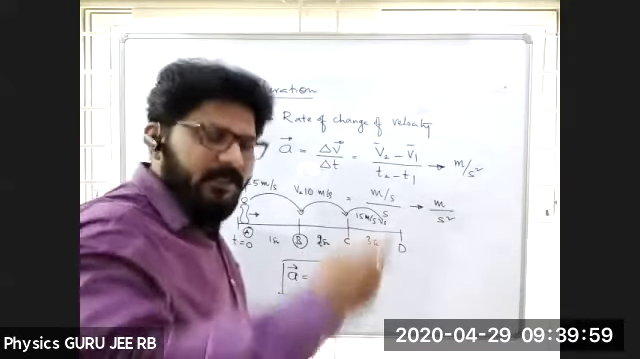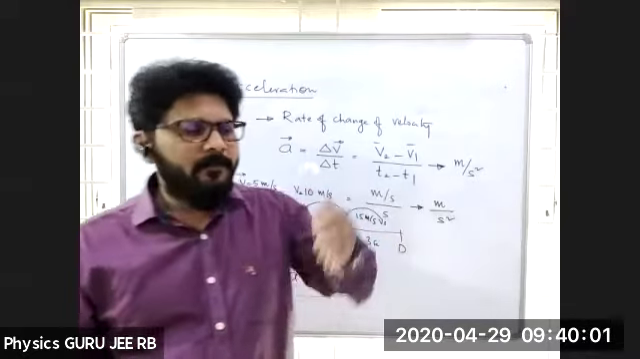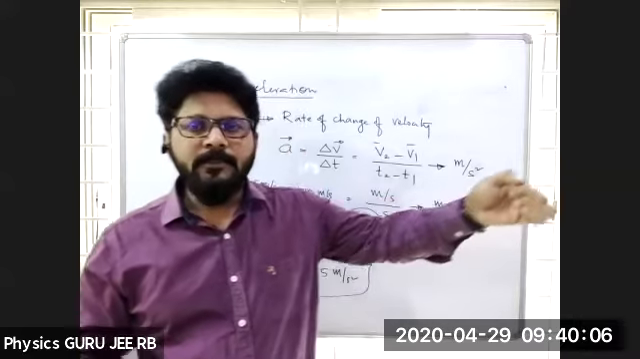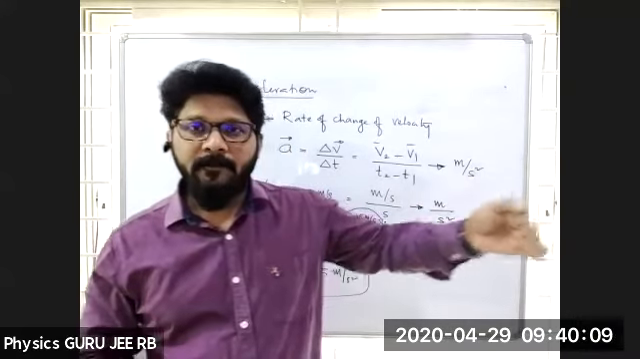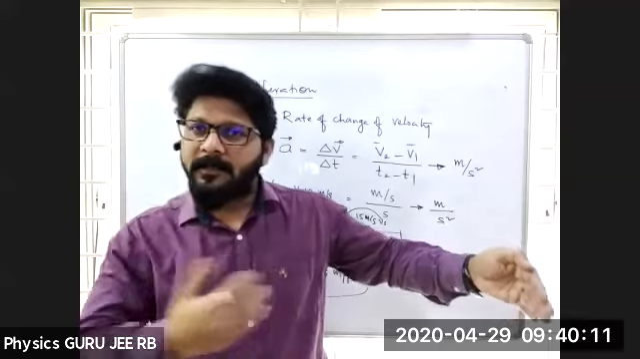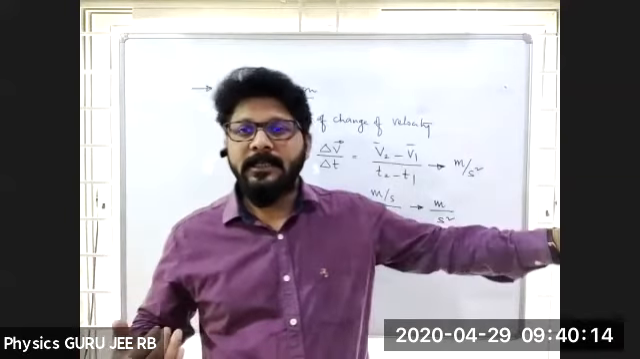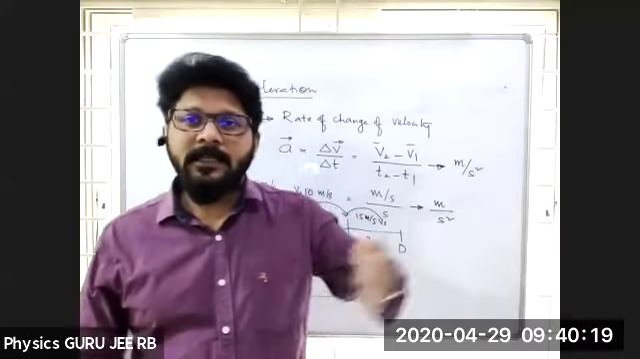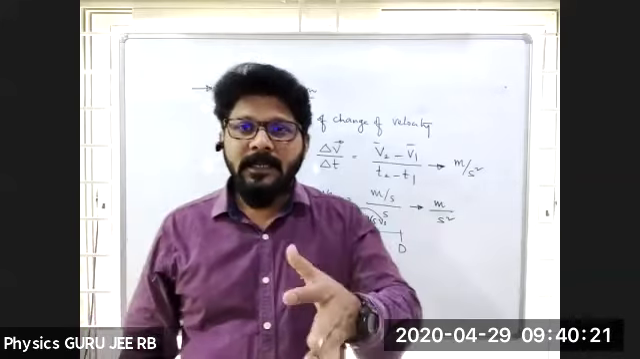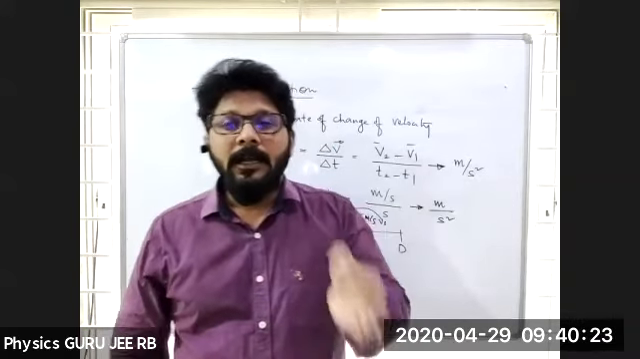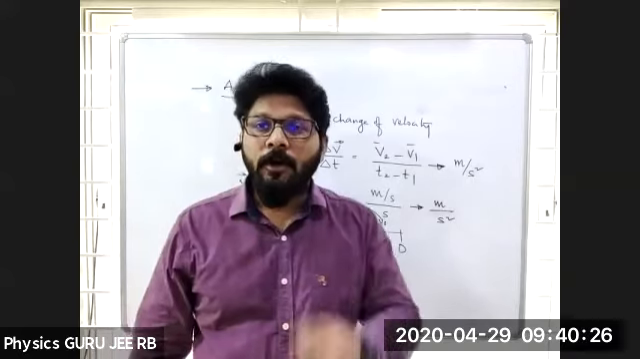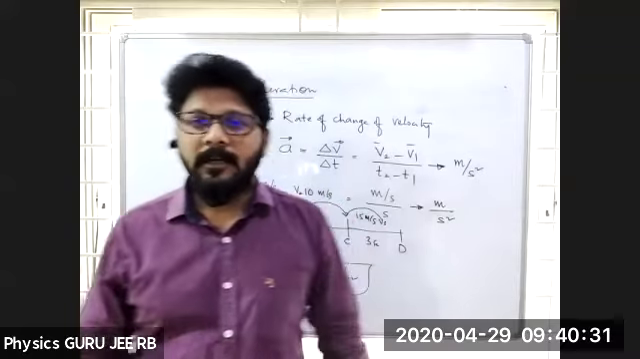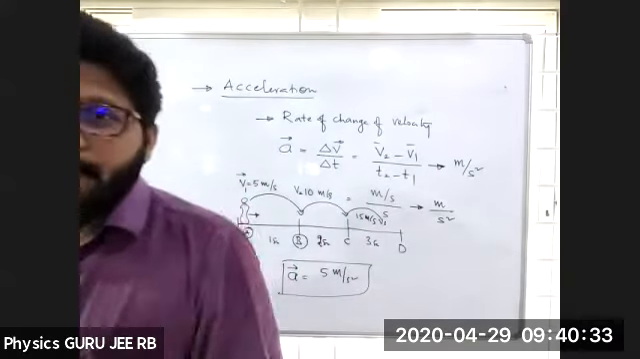Okay. If it is increasing, the velocity is 5, 10, 15, 20, 25. Slowly, if it is decreasing, 25, 20. This will be deceleration. If velocity is increasing with respect to time, it is acceleration. If velocity is decreasing with respect to time, it is deceleration, negative acceleration or retardation. Okay, all of you?